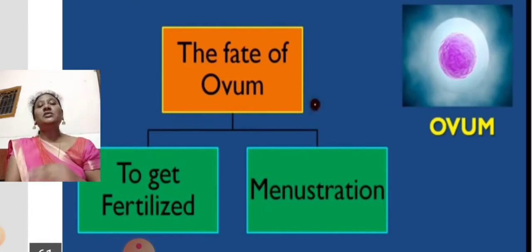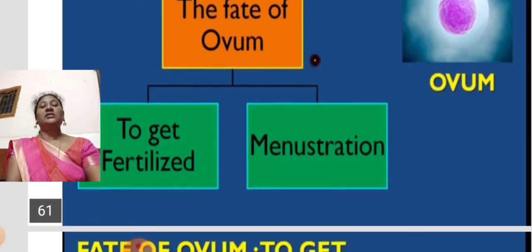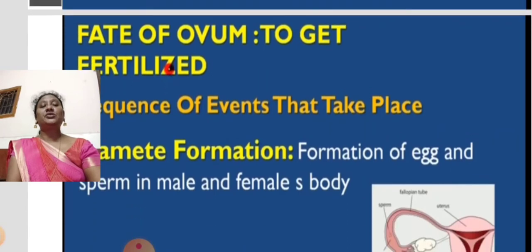Menstruation means releasing out. As I said, the sperm's lifespan is 72 hours, whereas in a female the ovum lifespan is only 24 hours. That means they are alive for only one day. Later they leak out of the body in the form of the menstruation process along with the blood and the muscles. That is called menstruation.